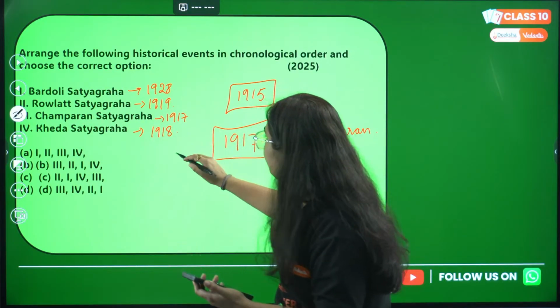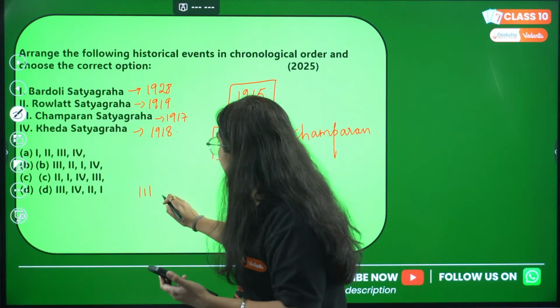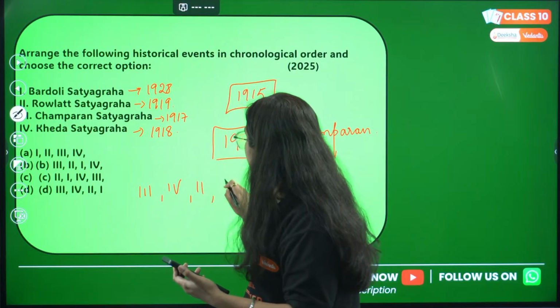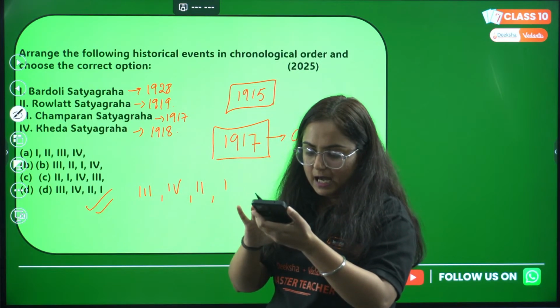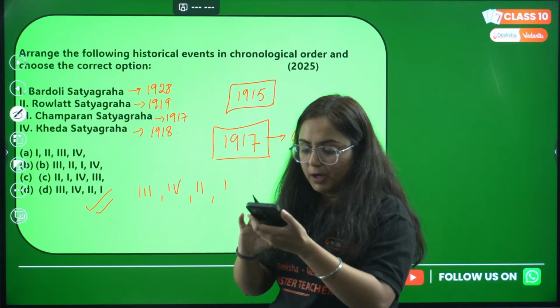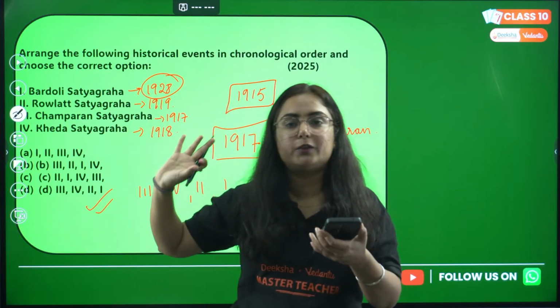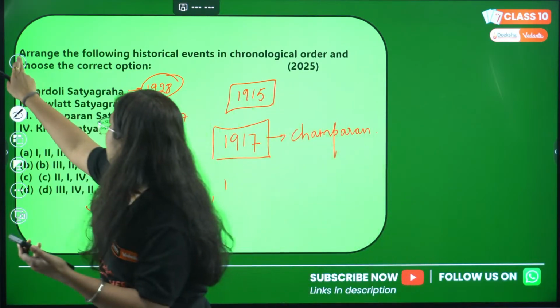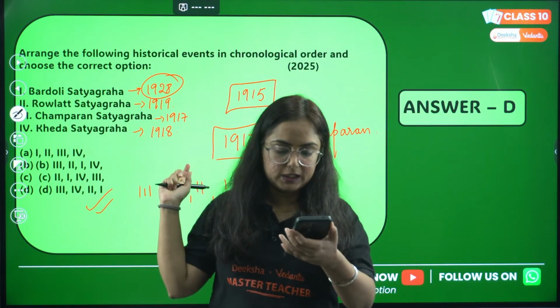Now arrange them. It's 3, then we have 4, then we have 2 and 1. This D is the correct option. Champaran, Kheda, Rowlatt Act, correct. Bardoli is in 1928, Rohit. I think now it is clear to you. Is it? Okay. Other students, can you link up these events from our freedom struggle history?